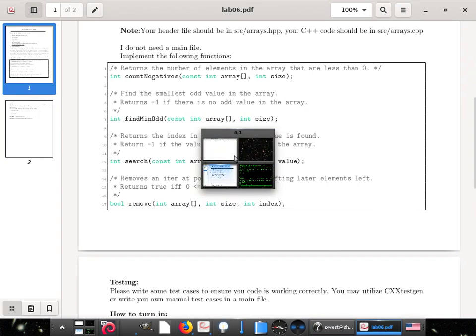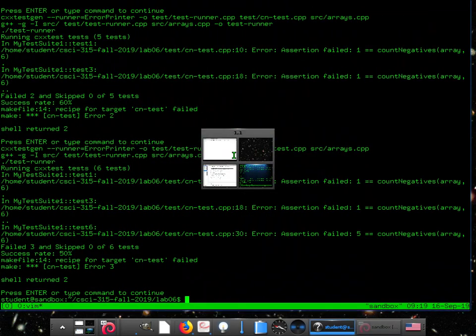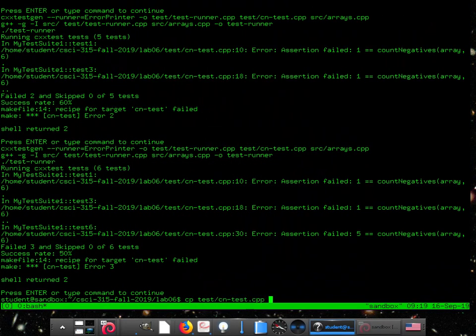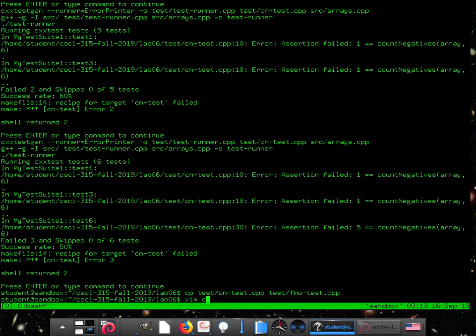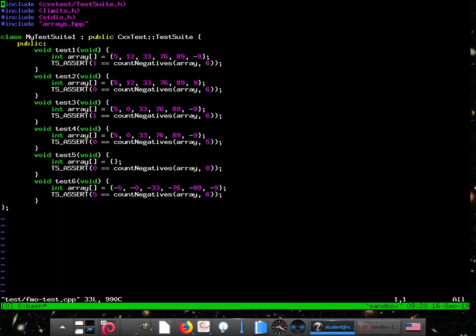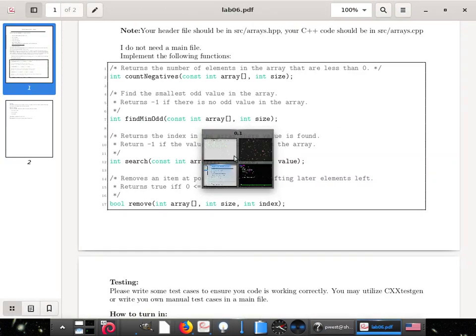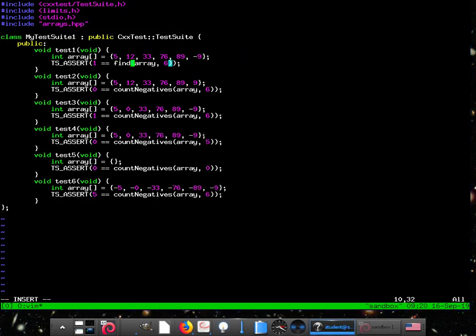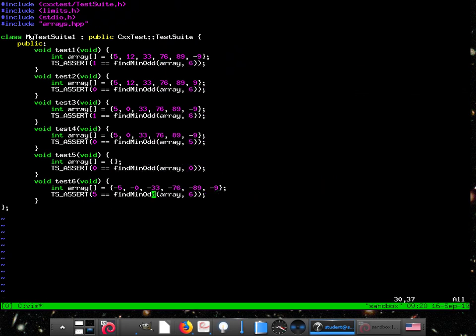Okay. Well, what about the next one? Find minimum odd. Hey, you know what? Let's do this. We'll do find minimum FMO, find minimum odd test.cpp. Notice I'm copying from the cin test. And this time, was it find min odd? Sure, find min odd. Okay.